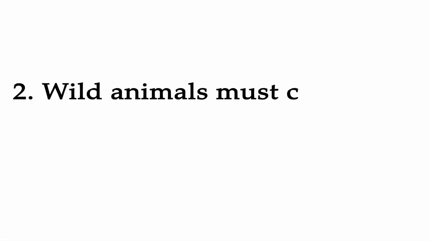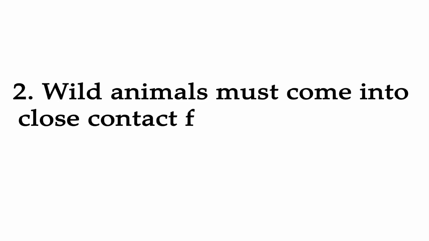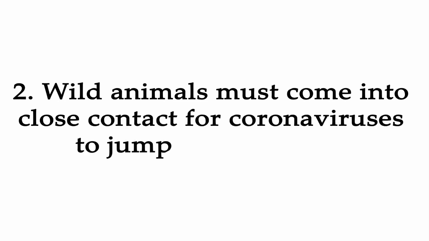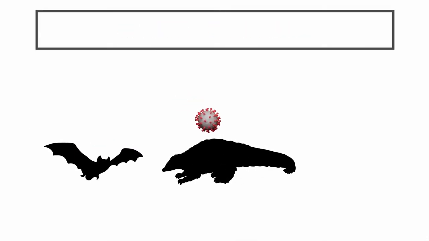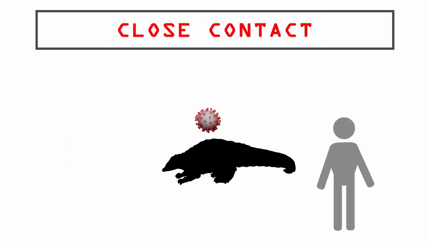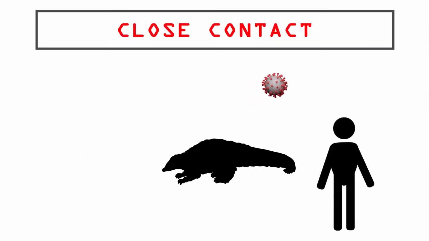Secondly, coronaviruses can cross between different animal species, but they must be in close contact, since the viruses cannot travel very far on their own. The new coronavirus is thought to have emerged from a market where different wild animals are sold. The large variety of wild animal species that are brought into close contact at these types of live markets provide an easy way for viruses to jump.